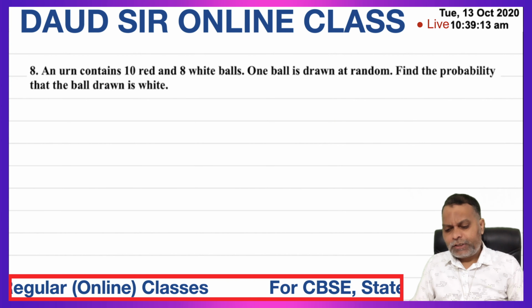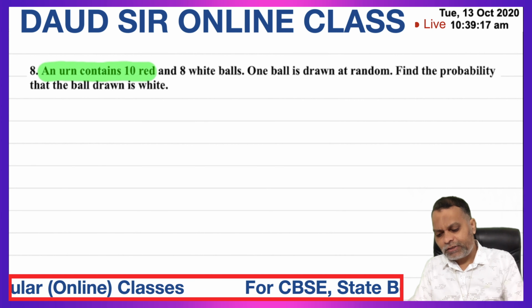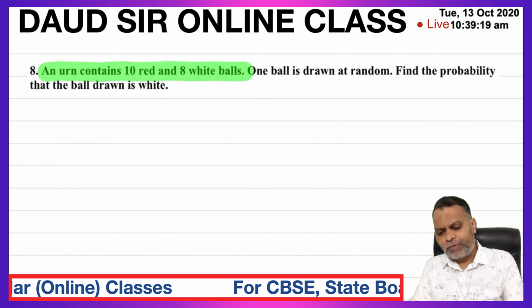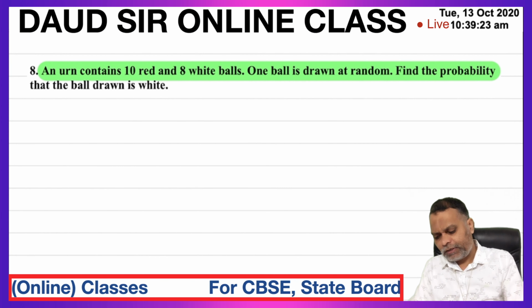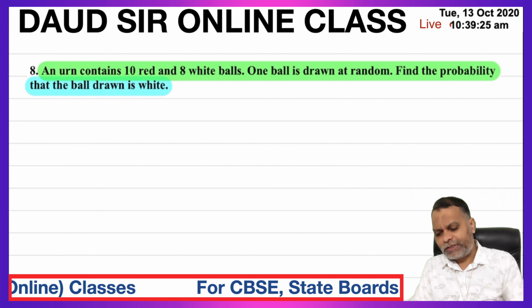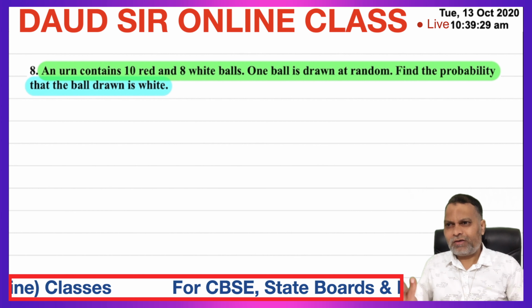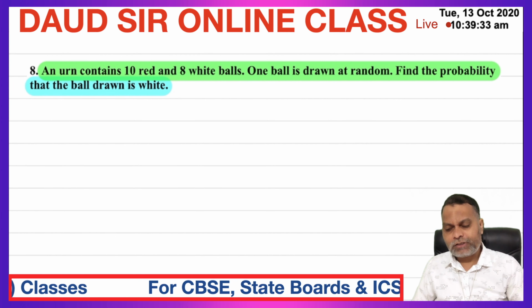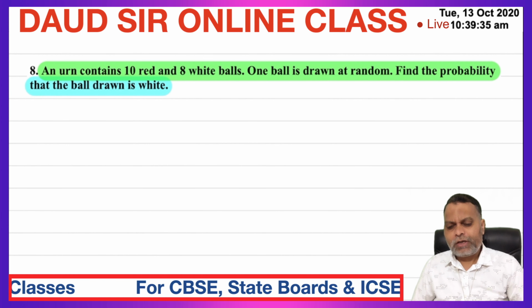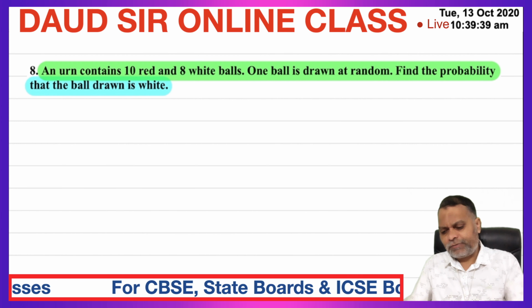Question number 8. An urn contains 10 red, 8 white balls. One ball is drawn at random. Find the probability that the ball drawn is white. There is one urn. Urn means kalash, one container. In that container, 10 red balls, 8 white balls. One ball is drawn at random. So find the probability that the ball drawn is white.